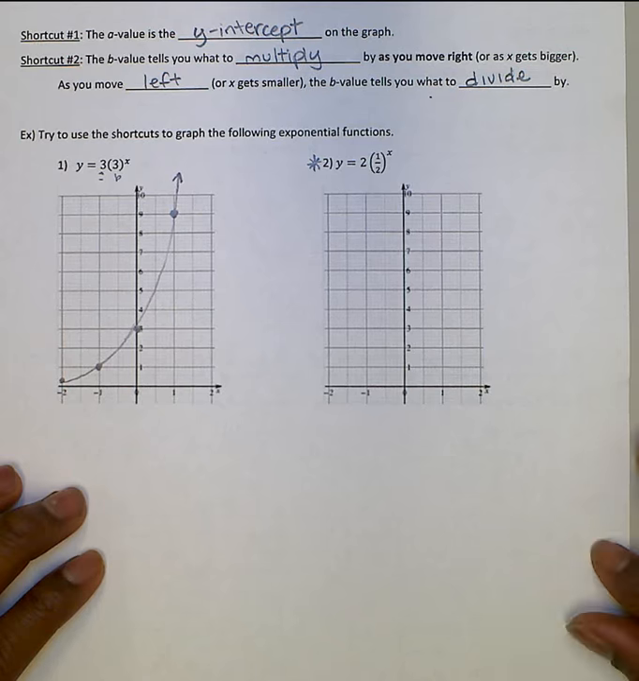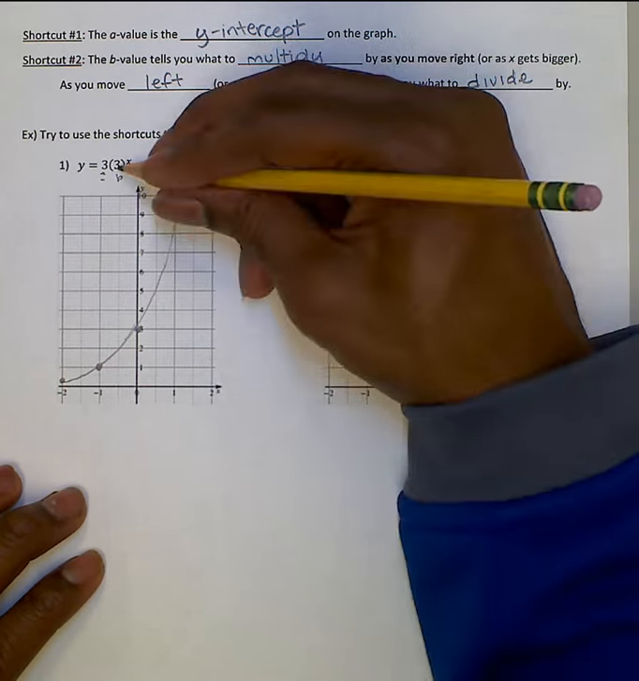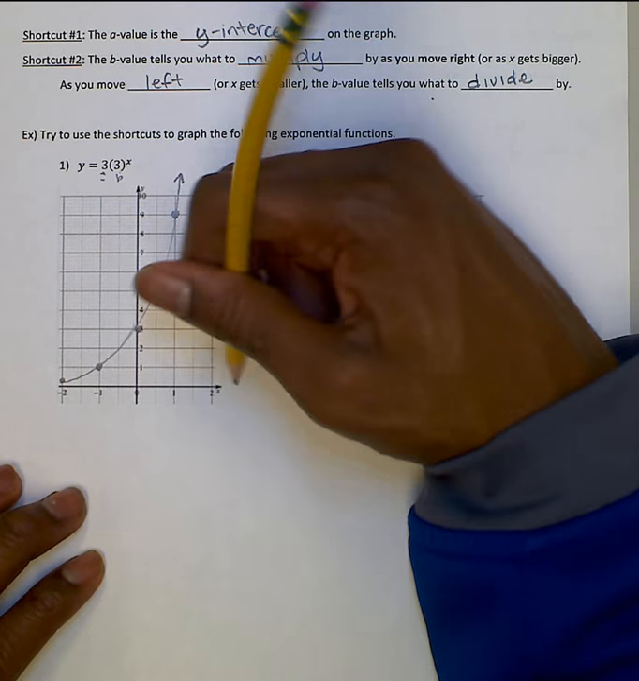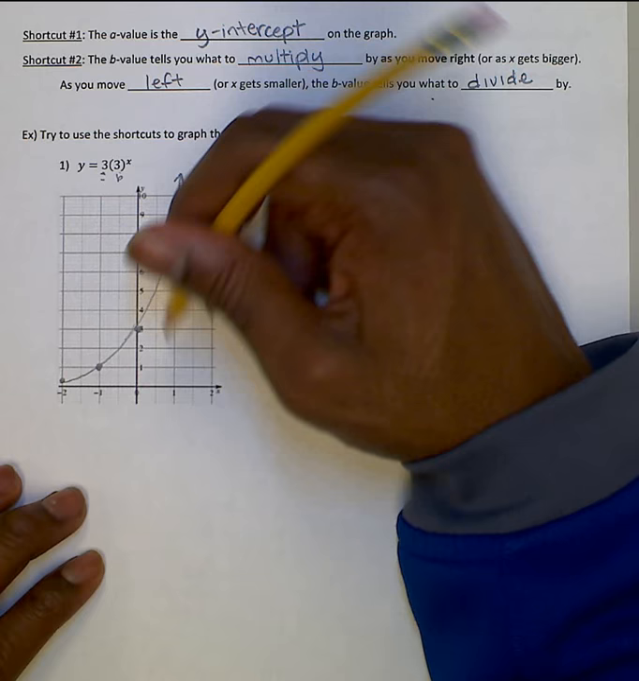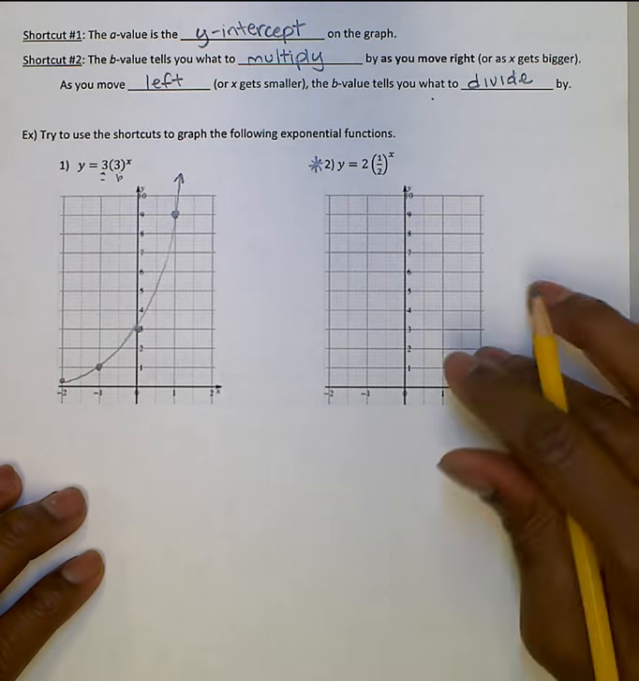Okay? So this A value is the y-intercept. This B value as our shortcut tells us what to multiply by as our x gets bigger, and what to divide by as our x gets smaller. So try that out for number 2 for me. Bring that in tomorrow. Okay? See ya.